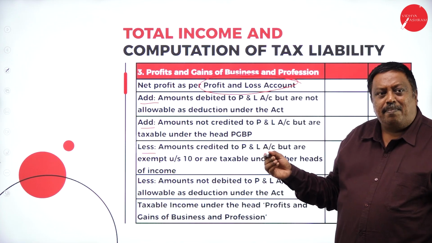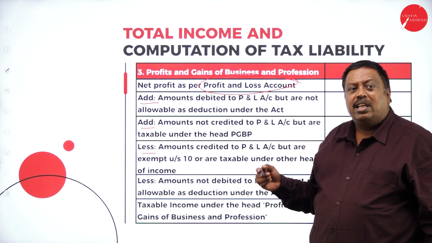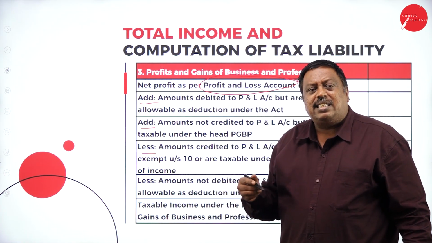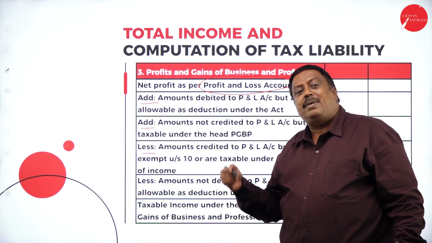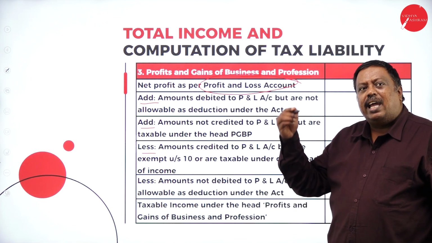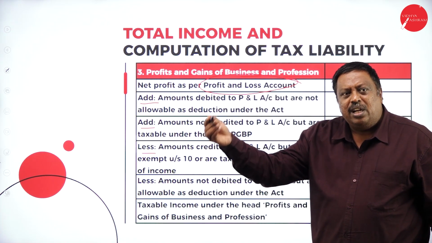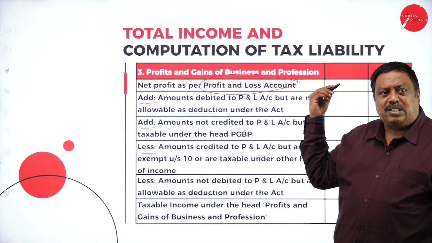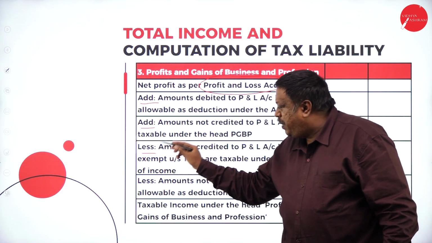Like for example, rent received or winnings from lottery tickets. Like this, certain incomes are not taxable under the head of business or profession, and they are taxable either under the head of house property or under the head of income from other sources. So those incomes should be deducted.